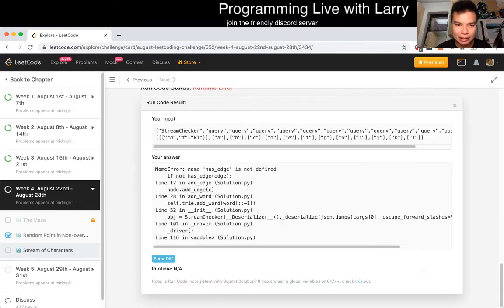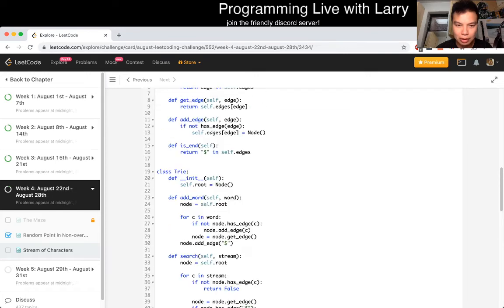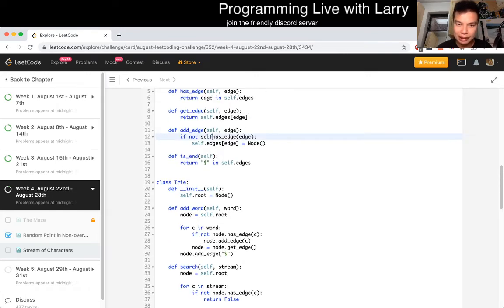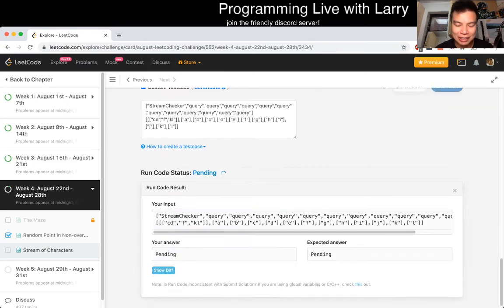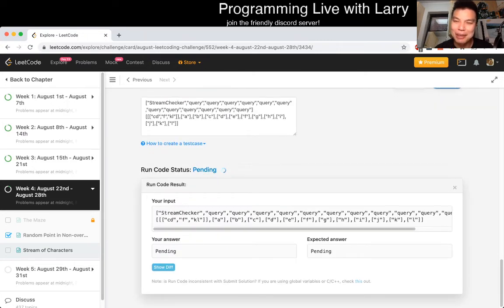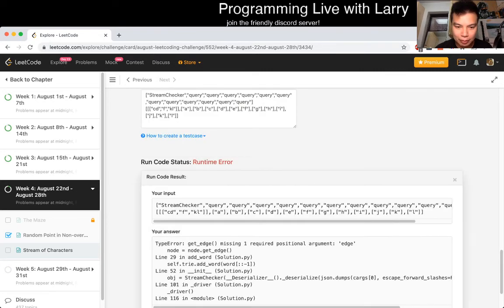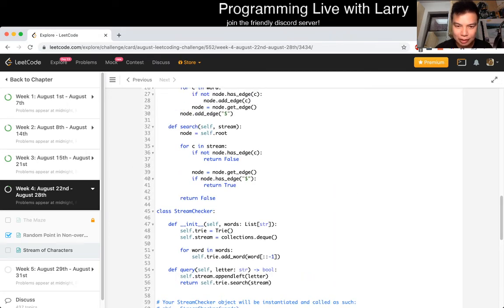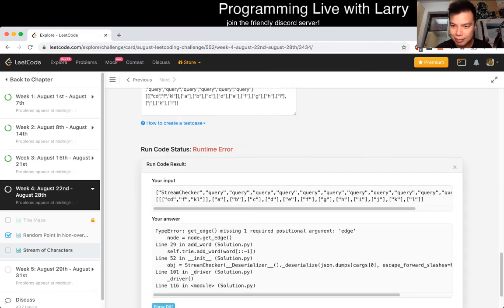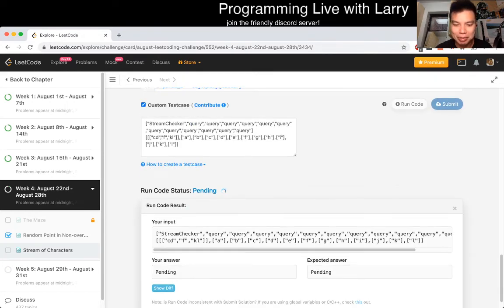Okay, runtime error, has edge. Oh, this is self.edge. See? That's a lot of things to type without practice, or without running, so there are bound to be typos, and you just have to be ready for it. Of course, in an IDE, they would tell you at the same time.